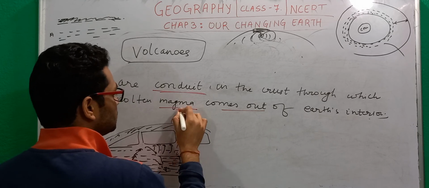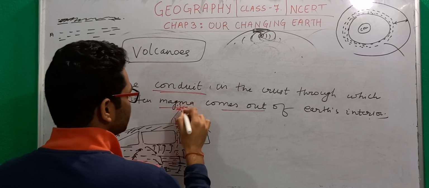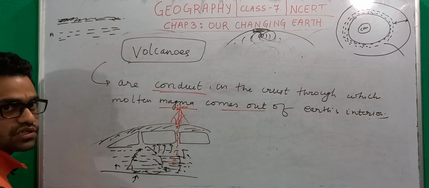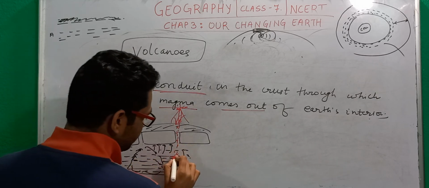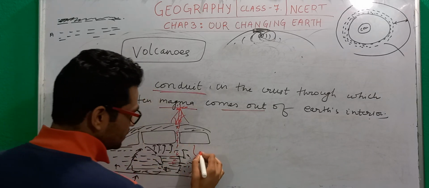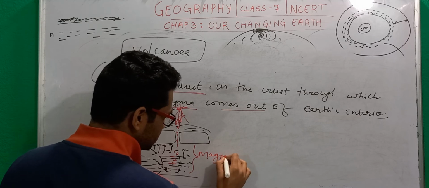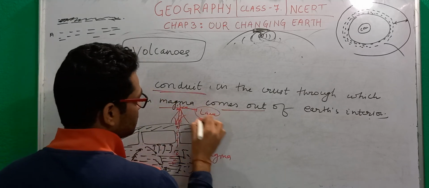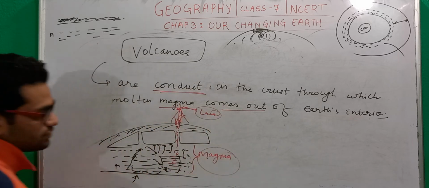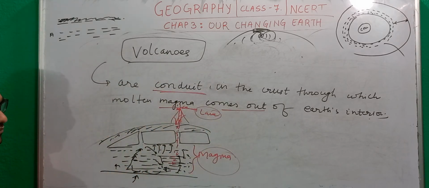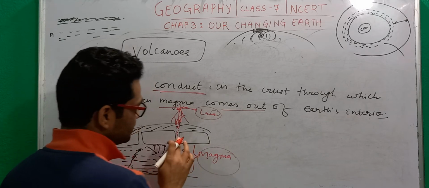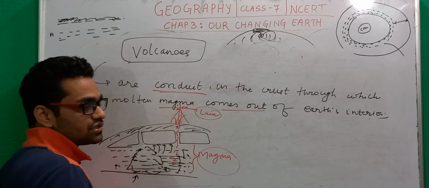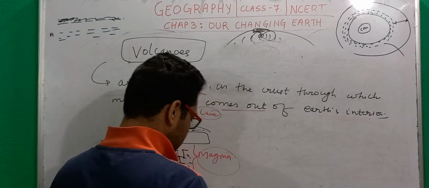In this way it will come out on the Earth's surface, and that is what we call a volcano. When it is lying inside the Earth, we call it magma, and when this magma comes out of the Earth's surface, it is called lava. The same magma, when it comes out onto the Earth's surface, is called lava. It might happen that it doesn't simply find a gap between these two plates.